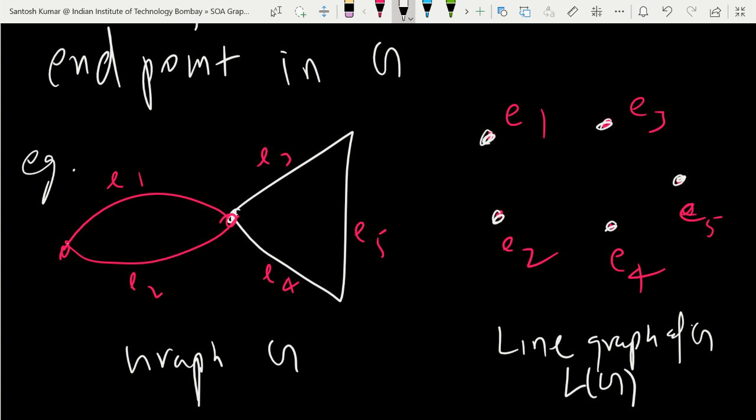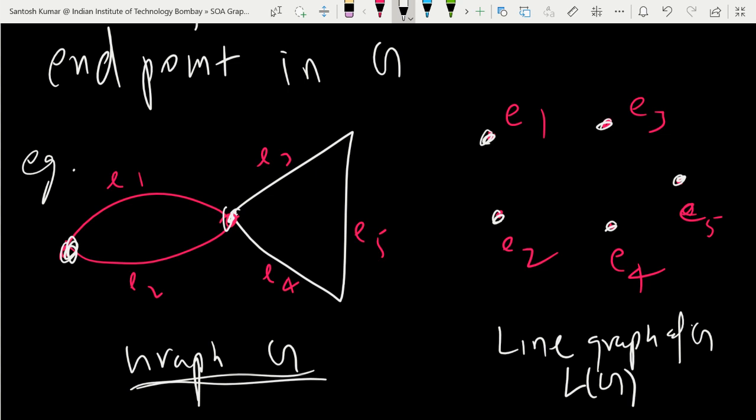Think of E1. Now see every edge. Sir, can you say this once again? Can you repeat this? Yes. In graph G, you first count the edges. How many edges do you see in graph G? Five: E1, E2, E3, E4, E5. And in place of edges in G, you make vertices in the line graph.